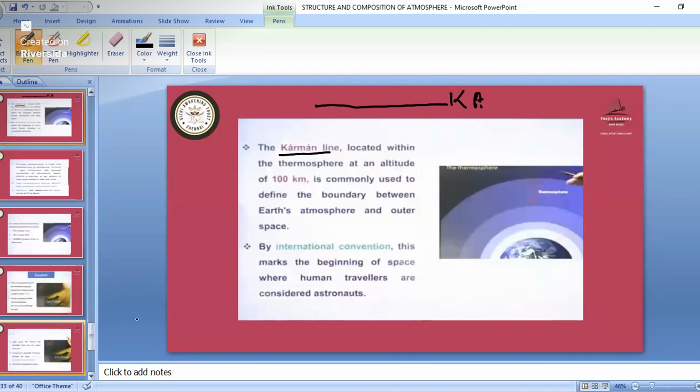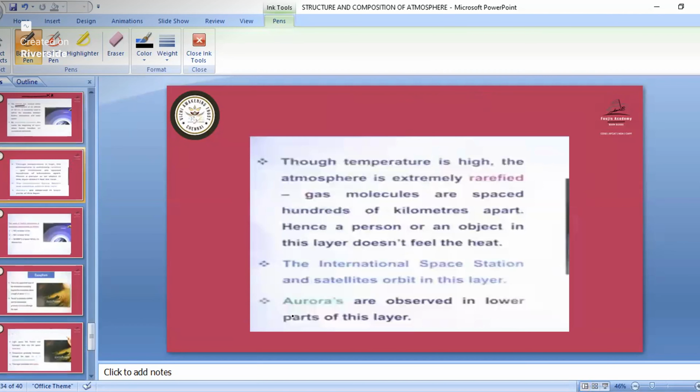So remember that one. So see, by international convention, this marks the beginning of space, where human travelers are considered to be astronauts. Then all those aurora australis and borealis. Sorry, aurora australis and borealis, that takes part in the exosphere. Exosphere. So don't get confused. That takes part in the exosphere.